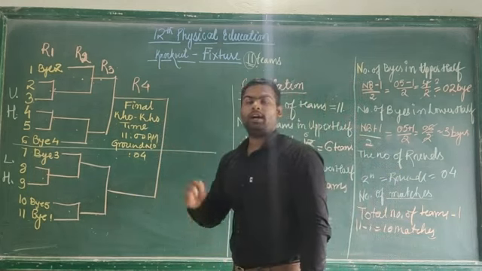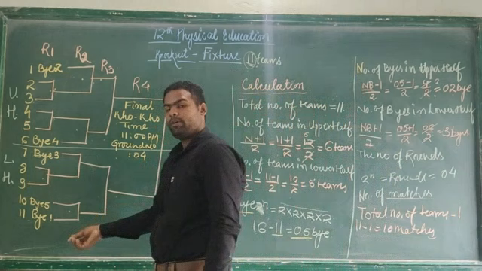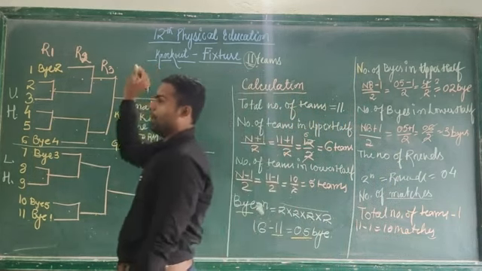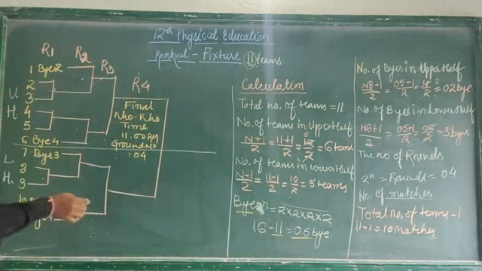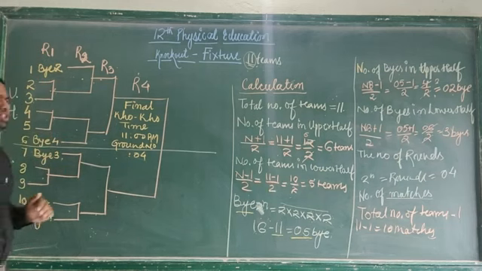What is the formula for distribution of the byes? The first bye is always in the last team of the lower half. The second bye is always in the first team of the upper half. The third bye is always in the first team of the lower half. And the fourth bye is always in the last team of the upper half. In this manner, if we have a lot of teams, we can go on like 1, 2, 3, 4, 5, 6, 7, 8.